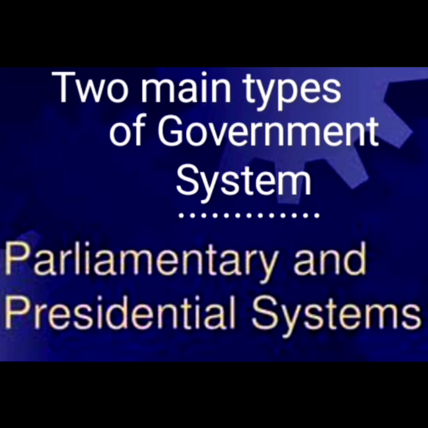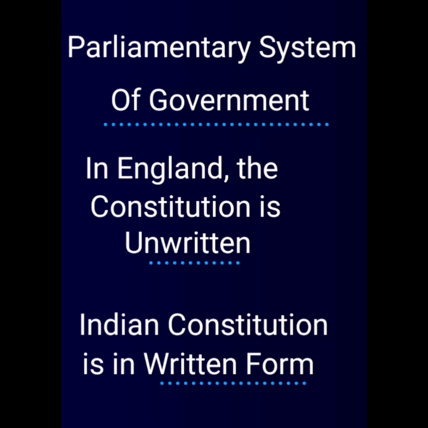First of all, we'll deal with the parliamentary system of government. The parliamentary system of government developed primarily in England. The English constitution is said to be an unwritten one, but that is not strictly correct. It is largely written, but in different documents. It has never been codified, that is, brought together in a single document. That is the reason it is called an unwritten constitution.